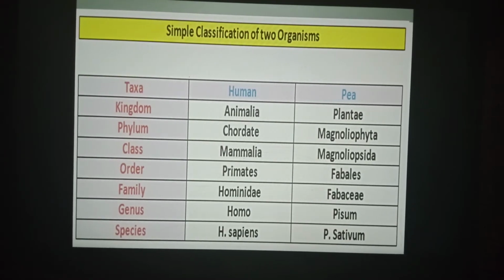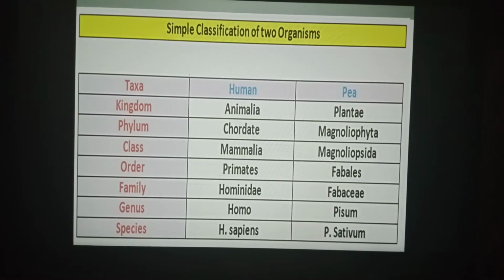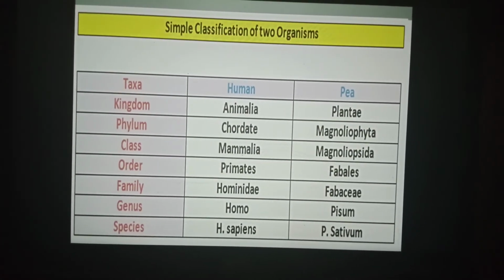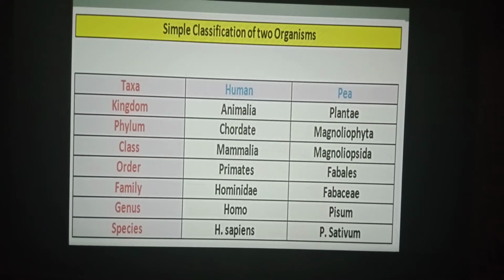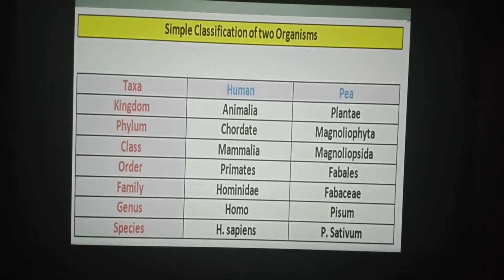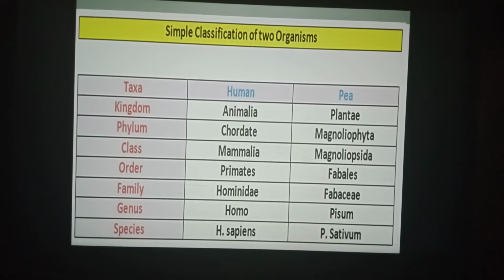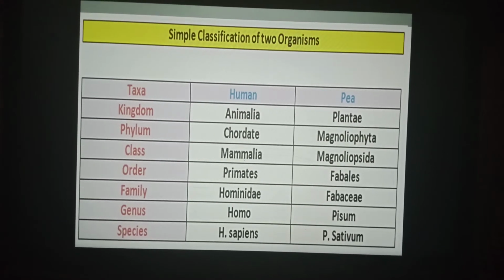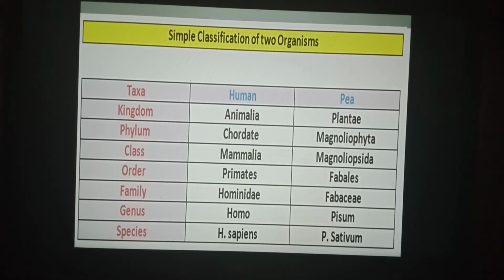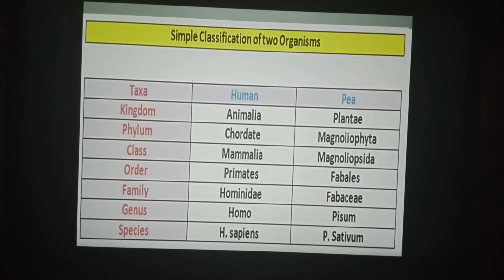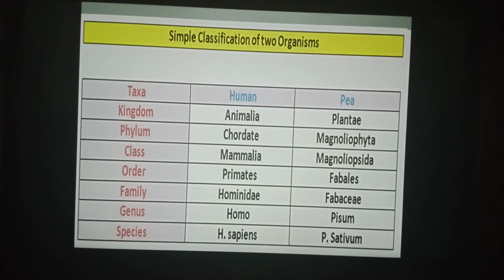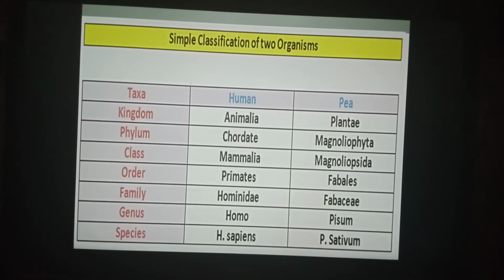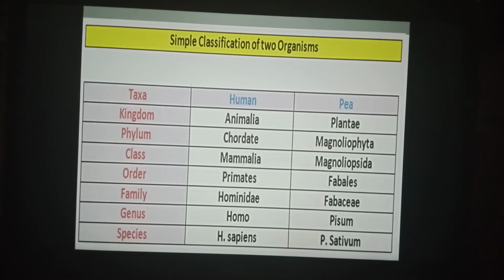And here is the simple classification of two organisms, which are human and bee. The species and the scientific name of human is Homo sapiens, and bee is Pisum sativum. Genus is Homo, while that of bee is Pisum. Family is Hominidae, and bee family is Fabaceae.